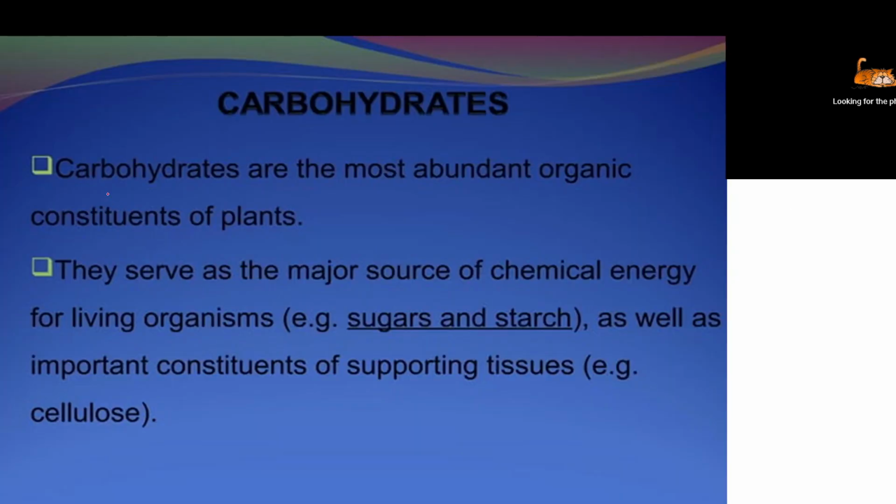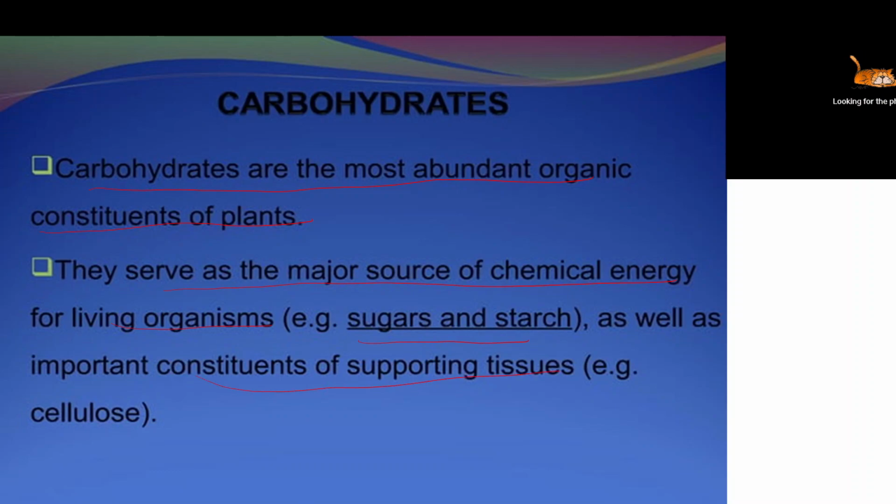Next, we see that carbohydrate is the most abundant organic component of the plant. As we discussed, these are organic components and widely available. They serve as a major source of chemical energy for living organisms, like sugar and starch. Our food consists mostly of sugar or starch. Sugar means glucose, which is called a sugar or saccharide, as well as an important component of supporting tissue.